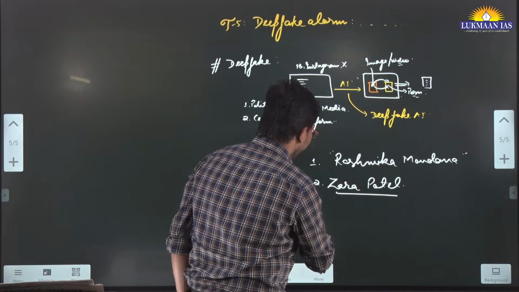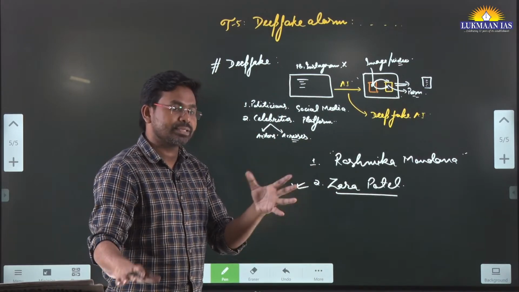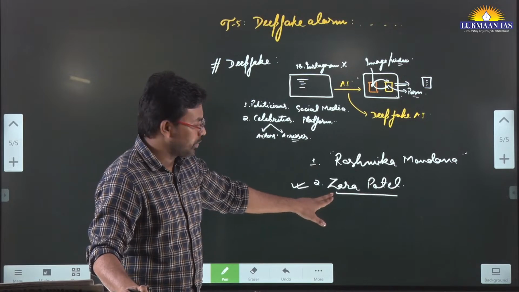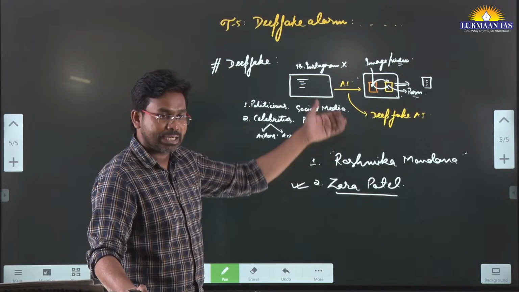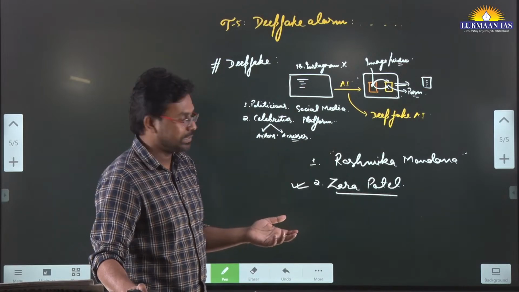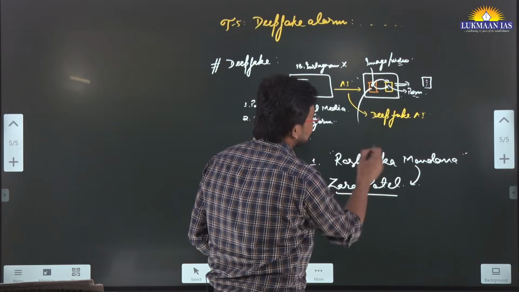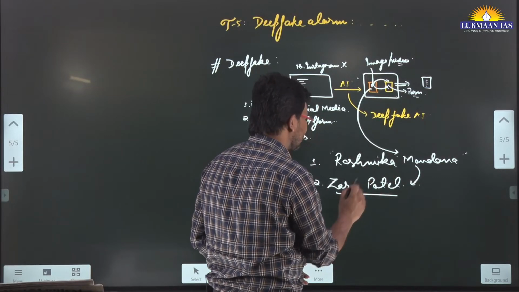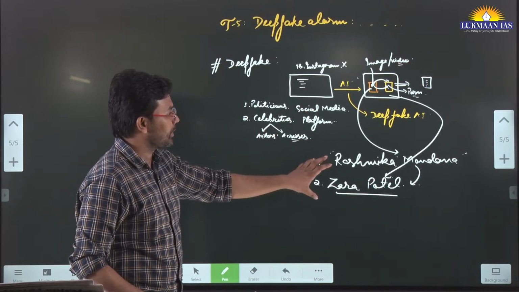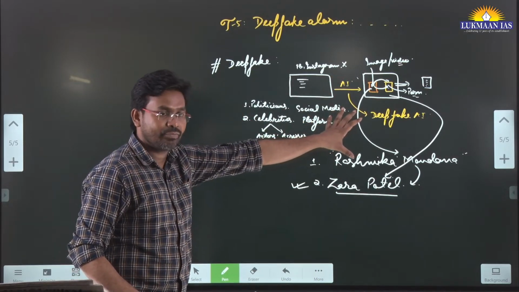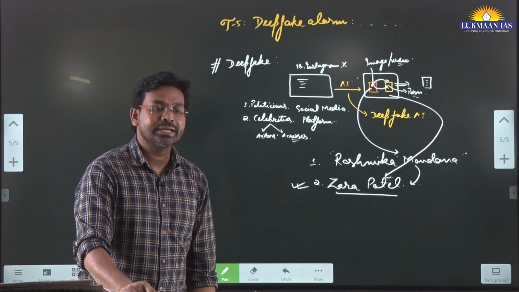There was a video. Zara Patel is a kind of social media celebrity, an Instagram influencer. She had created a video, and on her video, Rashmika Mandana's face was morphed. They created a deepfake where the first case is of Rashmika Mandana and the original video belongs to Zara Patel. People created a deepfake of it and it was circulated on social media. This created a troubling scene.